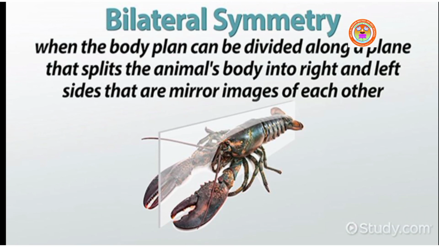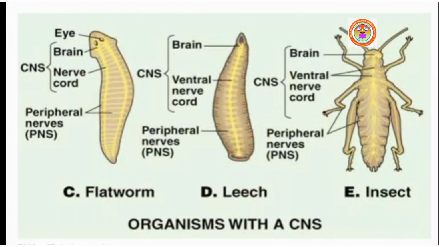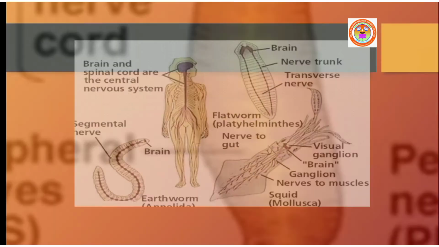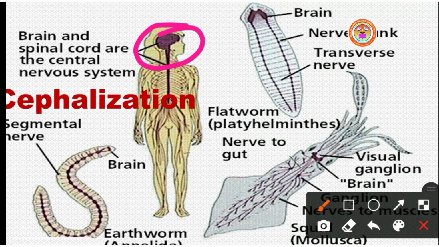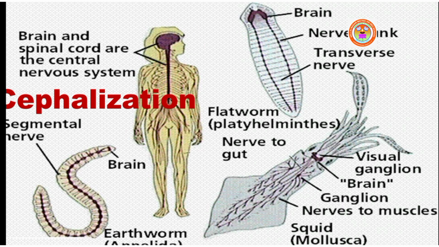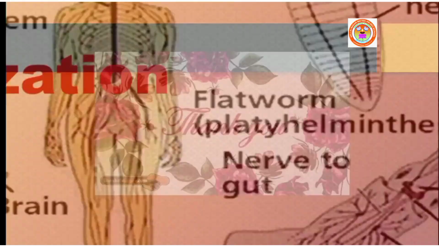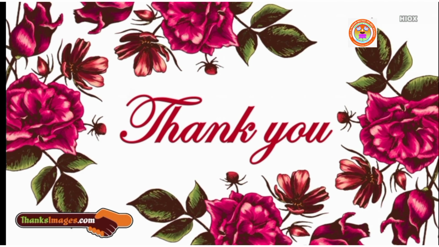Animals that have dorsal and ventral sides, anterior and posterior sides, right and left sides are bilaterally symmetrical and exhibit cephalization. Here you can see cephalization, the formation of the head, in which the sensory and brain structures are concentrated at the anterior end of the animal. Till now we discussed diploblastic and triploblastic organization and patterns of symmetry. Thank you.